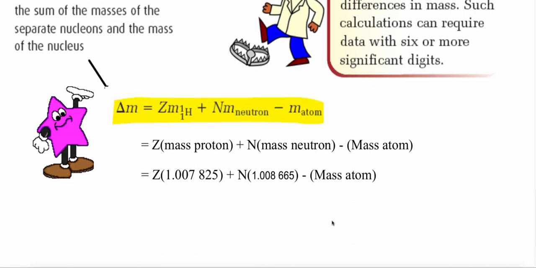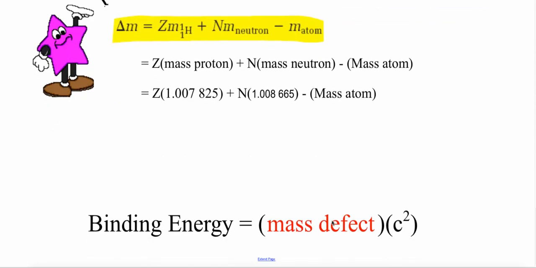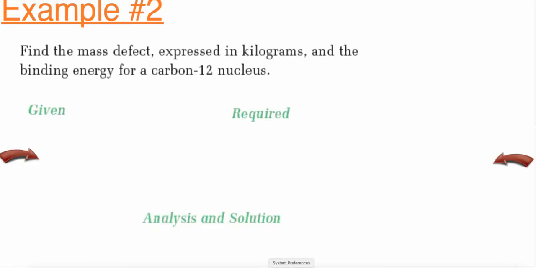That's going to end up giving you your mass defect, which is very important, because from there we can find the binding energy, or the energy needed to pull these neutrons and protons apart. So binding energy is equal to mass defect times the speed of light squared. So mass defect and binding energy work very much hand in hand.